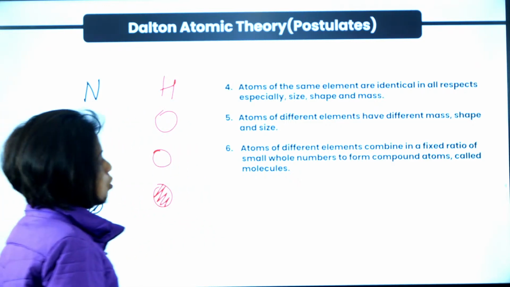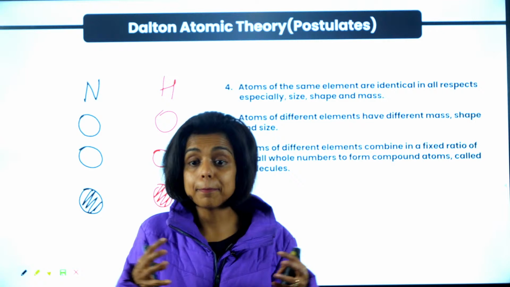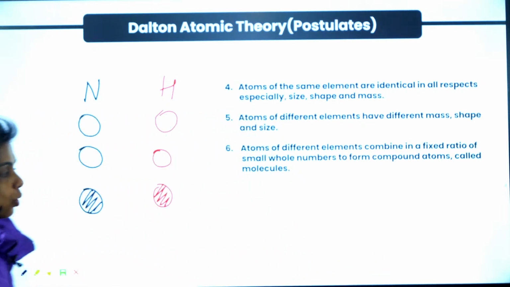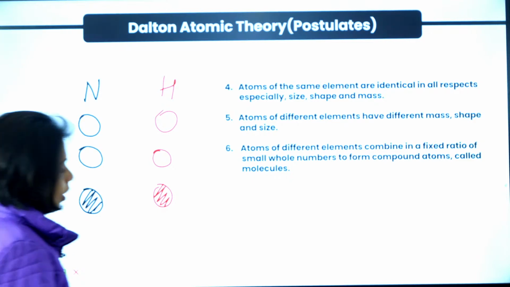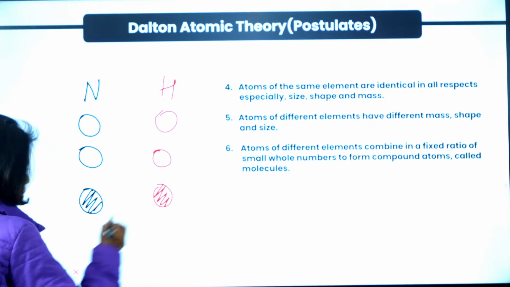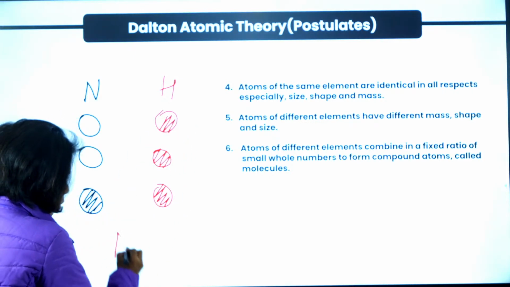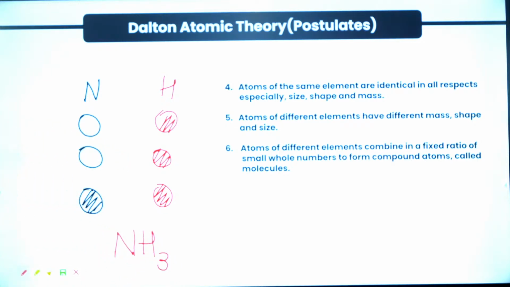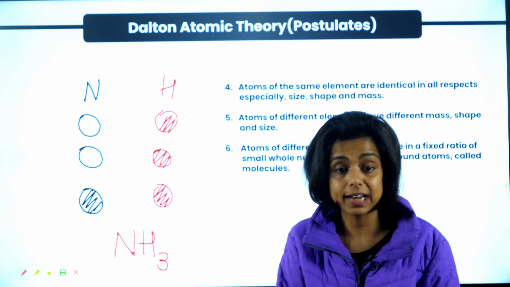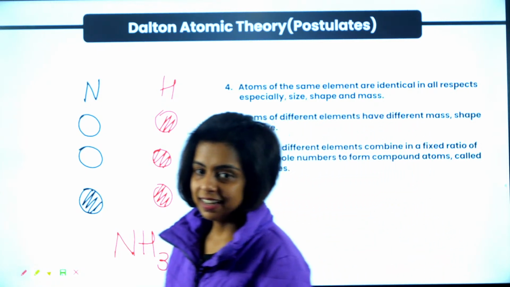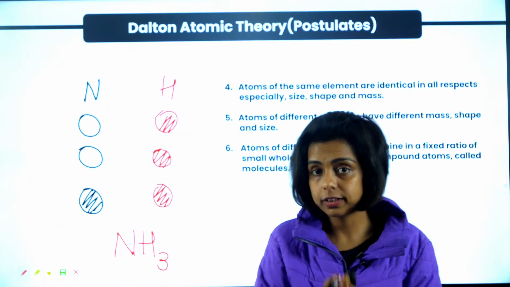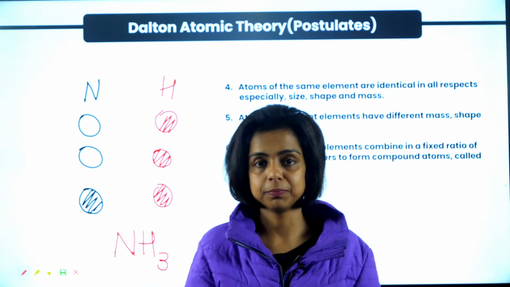Next, atoms of different elements combine. The atoms just combine in a fixed whole number ratio to form different compounds, right? Those compounds are known as molecules. For example, one nitrogen atom combines with 3 hydrogen atoms. They combine in a 1:3 ratio to form a molecule known as NH3, that is ammonia. So one atom of nitrogen combined with 3 atoms of hydrogen to form one molecule of ammonia. 1:3 ratio they combine, right? So these are the postulates, the main points of Dalton's atomic theory, the very first theory which talks about atom.